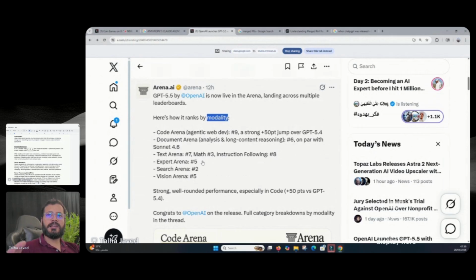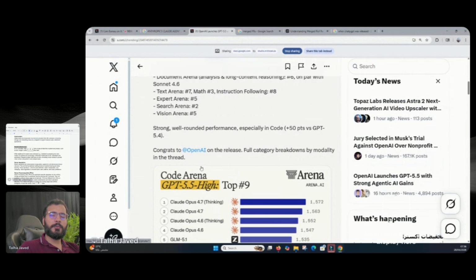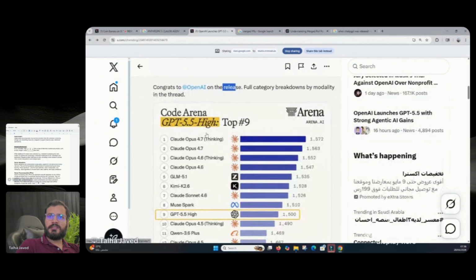So all of these are separate domains, and each one of those could be called one model. If AI is able to integrate all of them and work on all of them, then that AI model is multimodal, which all of the AI models these days are, because we are moving towards AGI. So it definitely has to mimic human behavior. We are able to interpret everything around us, by hearing, by seeing, by looking, by feeling. Okay, so in Vision Arena it's at number 5. Congrats to OpenAI on the release.